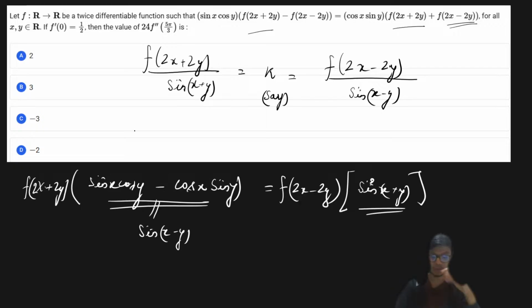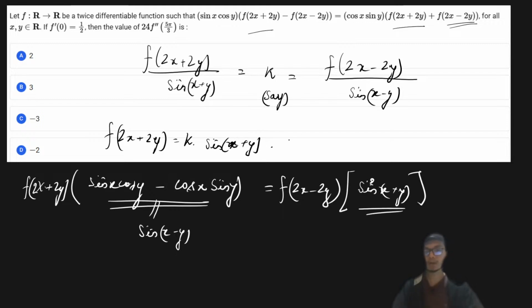So what is the advantage of doing this is that we are basically able to write our function, that is f of 2x plus 2y, as equal to some constant times sine of x plus y, right? Now in this particular situation, if I put y equal to 0, because I have to see the derivative of this function f at x equal to 0, right? So if I look over here at x equal to 0, or if I have f dash of 0 over here,